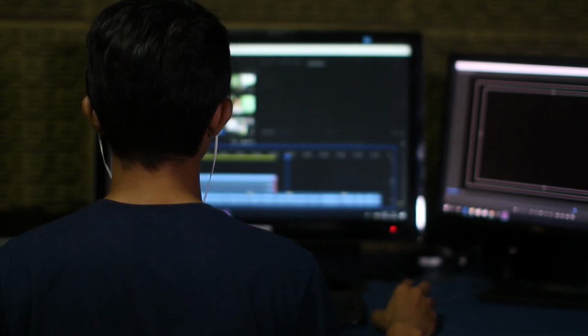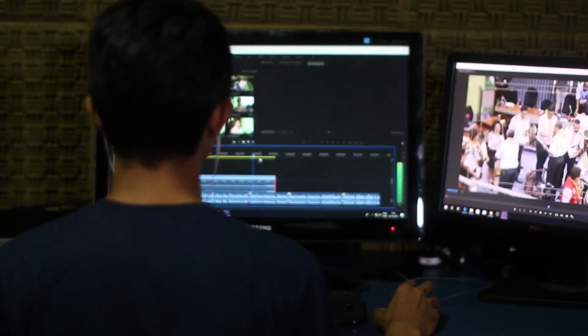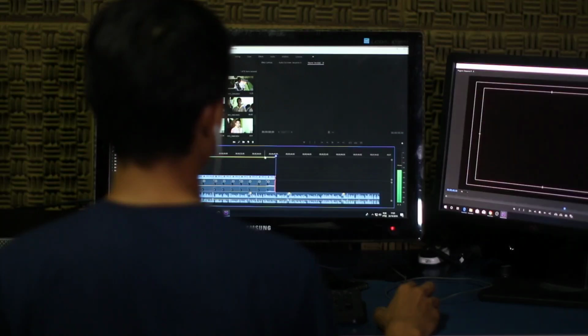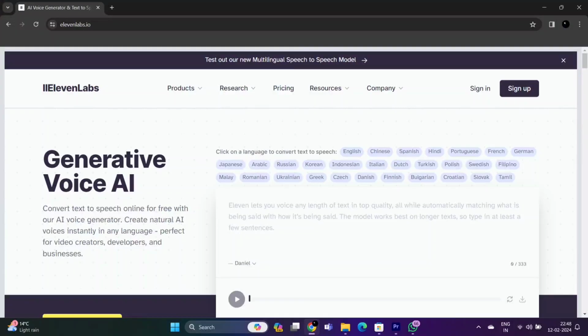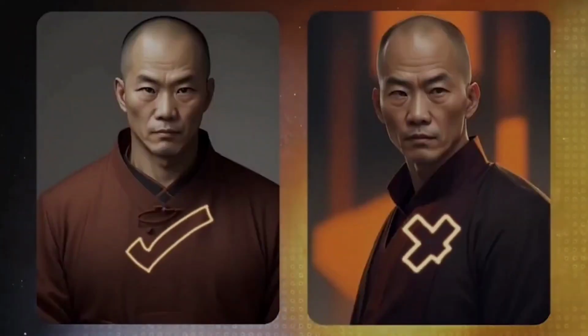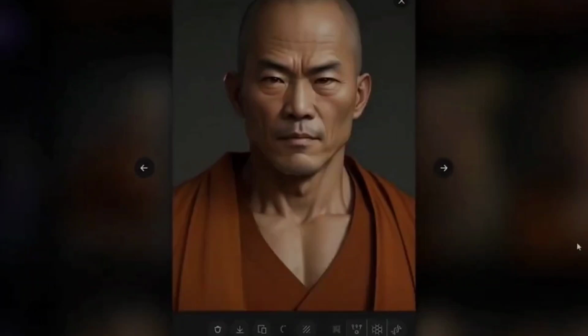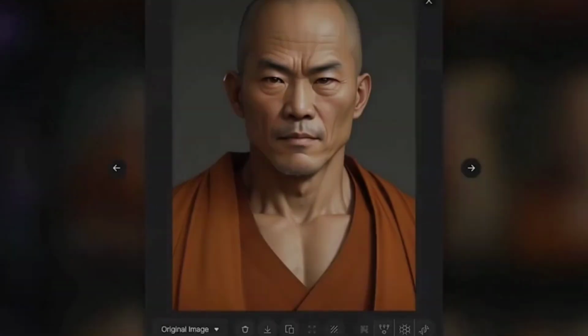Till now we have been using a lot of different AIs for various purposes, like creating images, text generation or writing, or using ChatGPT to create a script. But there's also an AI that can help you convert your text into top quality audio. Yes guys, the name of that AI is ElevenLabs.io. If you have followed our tutorials in the past, I had also created a video about those viral reels you have seen on Instagram, where there's an AI character speaking in Hindi or English, whatever language you prefer to watch, and that audio is done using ElevenLabs.